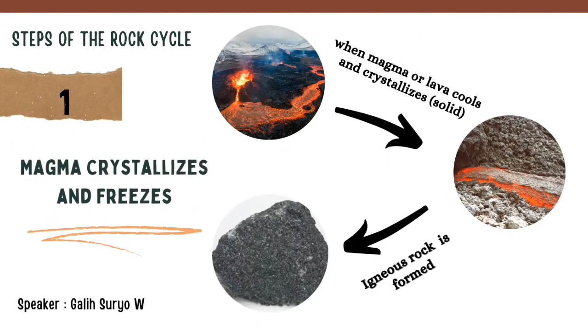First, magma crystallizes and freezes. The first process in the rock cycle occurs when magma crystallizes. Magma will freeze and crystallize in a volcano when it erupts. Magma that comes out during an eruption and reaches the Earth's surface is known as extrusive magma. The magma that comes out will freeze and then turn into igneous rock.